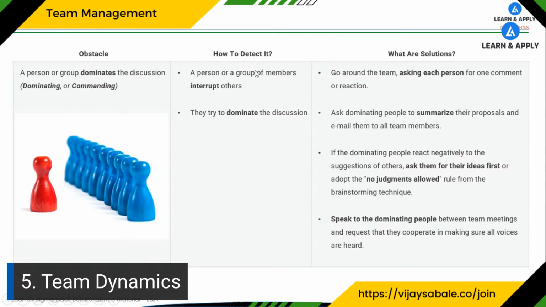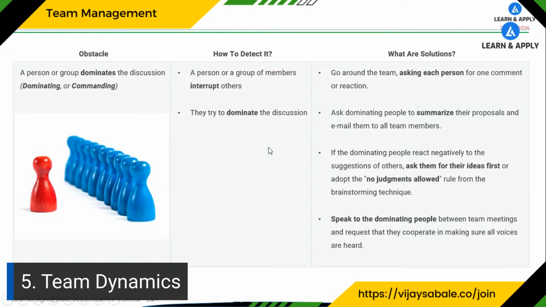Now, how to detect it? So we had seen what is the problem: domination, right? The person or group is going to dominate. Now, second, how to detect it? So it's a part of detection now. A person or a group of members interrupt others. If you can see that kind of behavior, then we can say yes, that person or group is going to dominate the discussion.